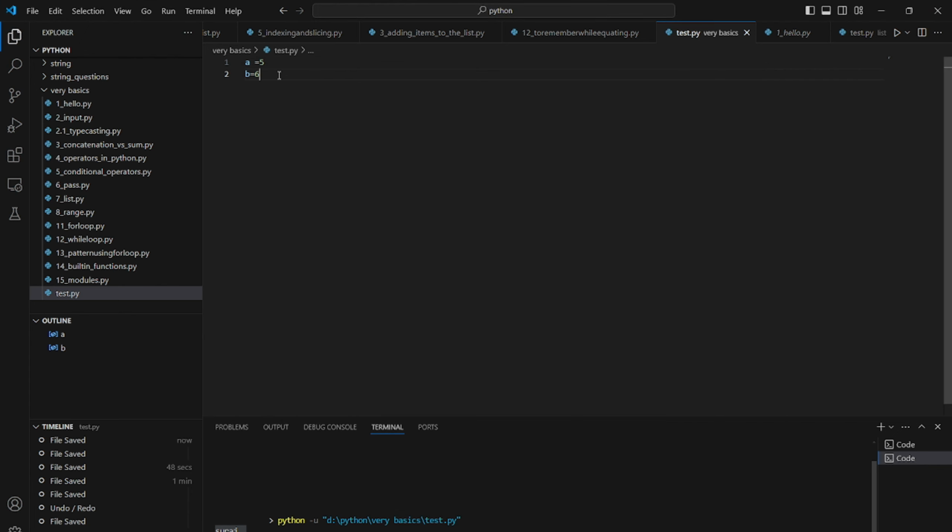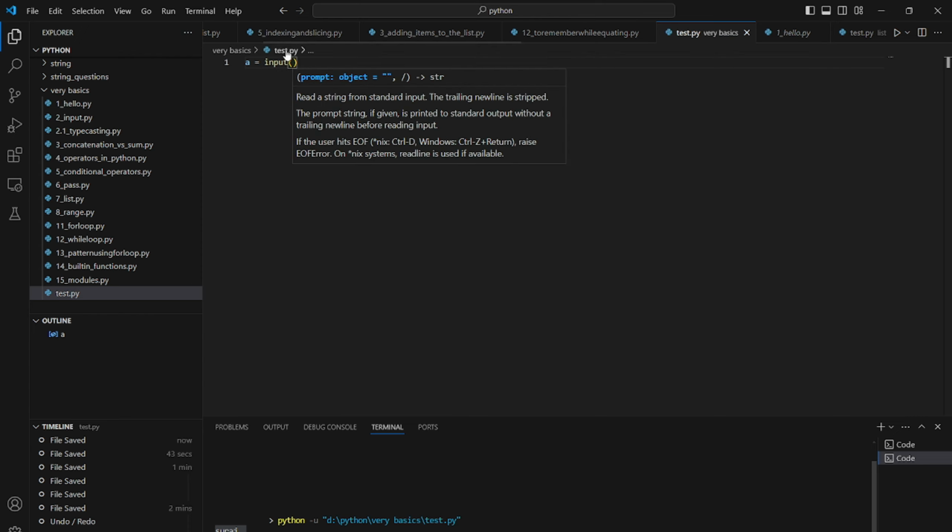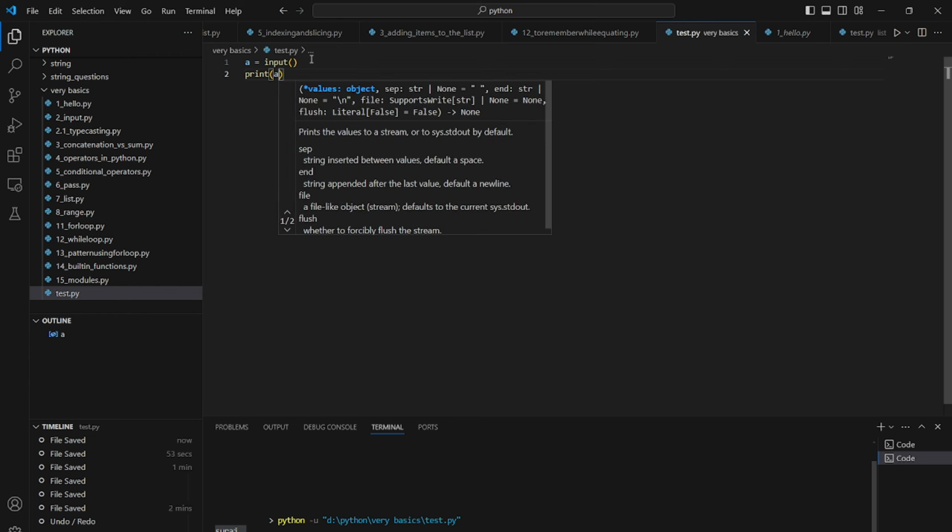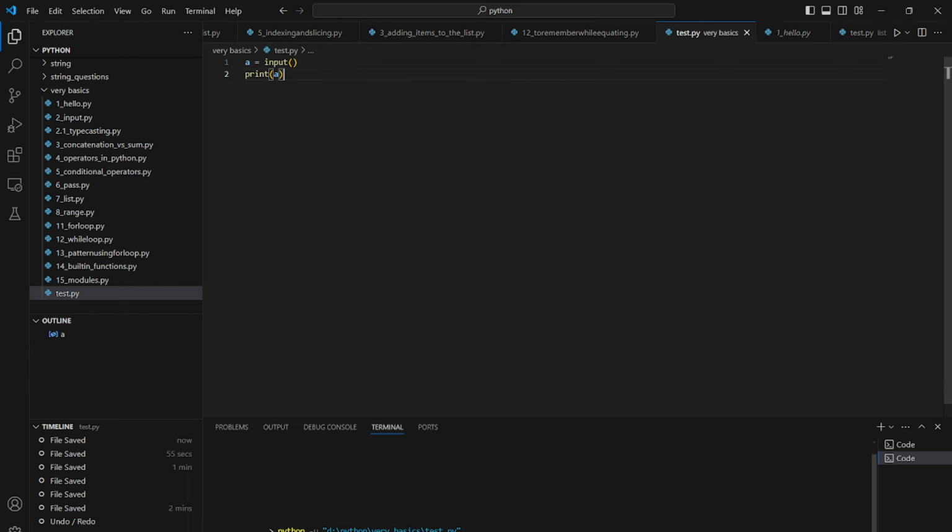About input, let's say we want to take input of something and store it inside variable a. Then we use a equal to input, and we can print a. We can give any input. So I give 5 as input, and 5 is printed as output. Inside of the bracket we can use a string to give a comment to the user, like enter any number. Then it acts like: enter a number, we input the number 5, and 5 is printed.